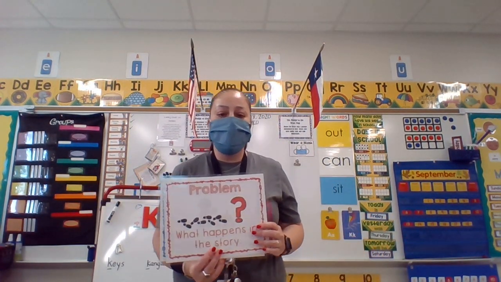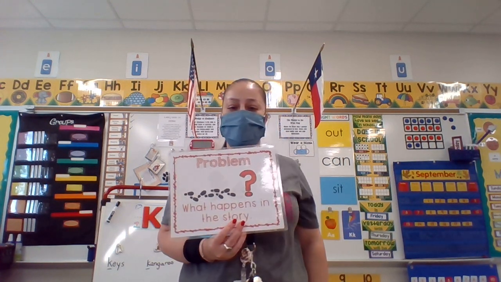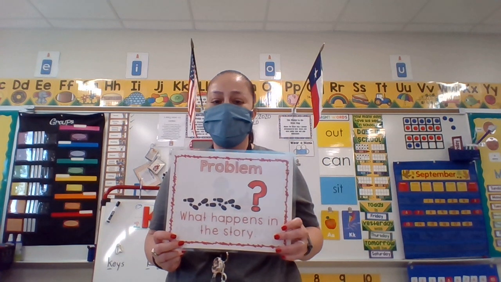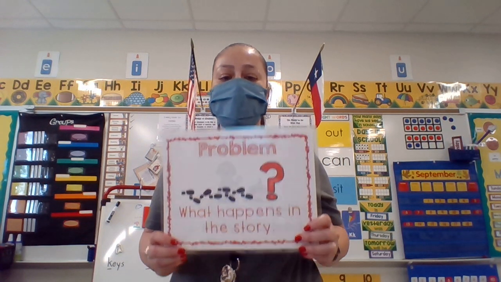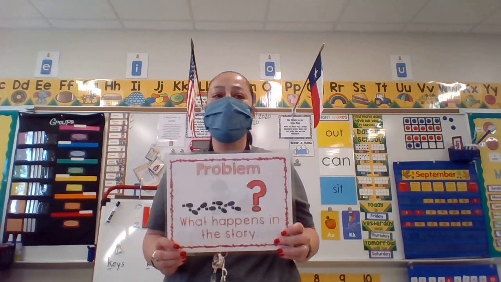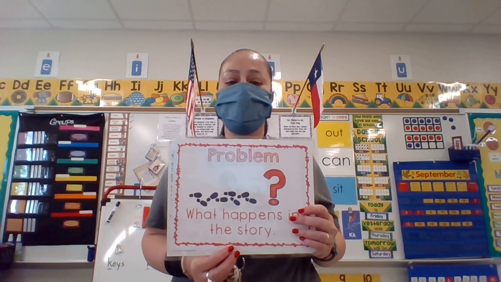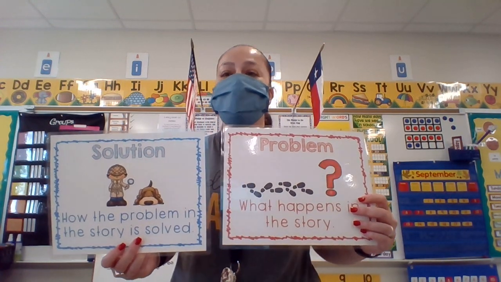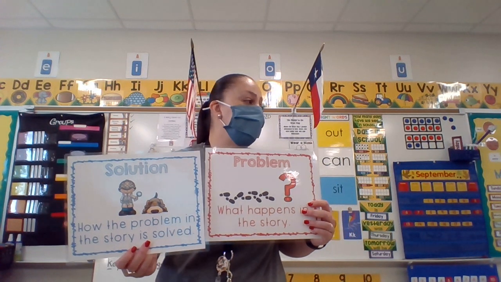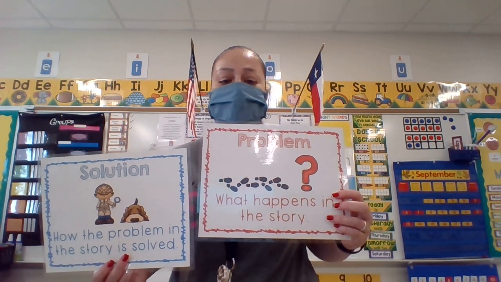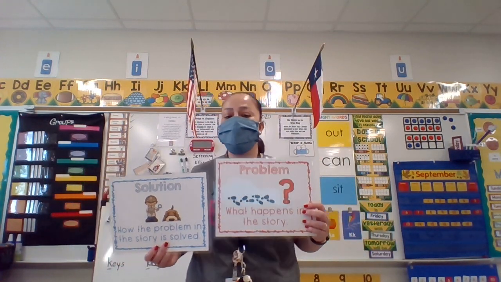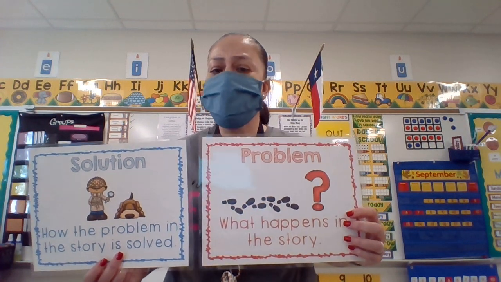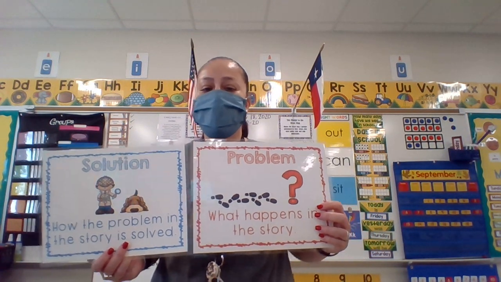The next two we talked about yesterday. The next element was problem. The problem of the story is when something happens in the story. Something could go wrong in the story. That's the problem. But when you have a problem, we have to have a solution. The solution is how the problem in the story is solved. Another way to say it is, how can we fix that problem?